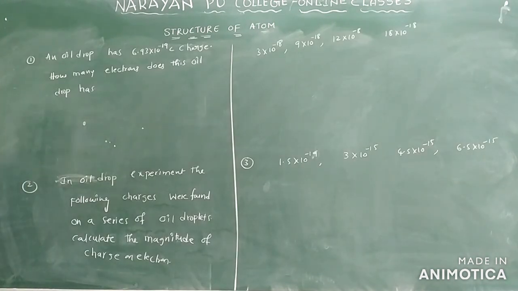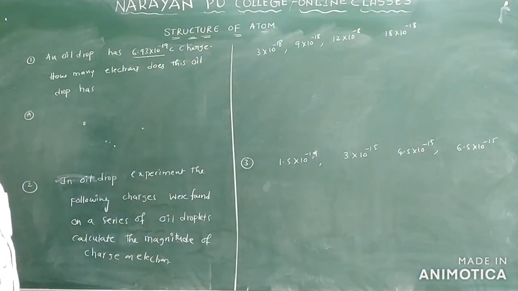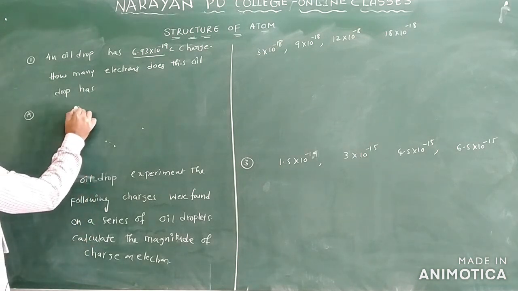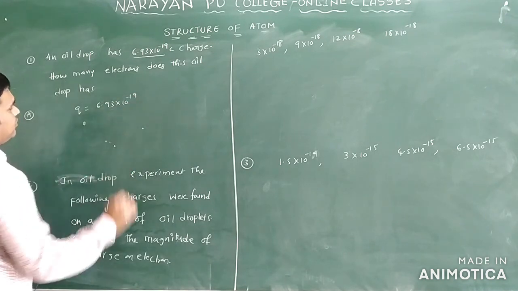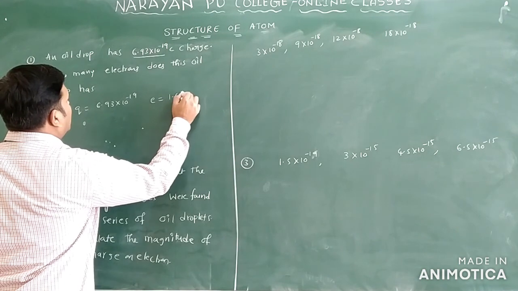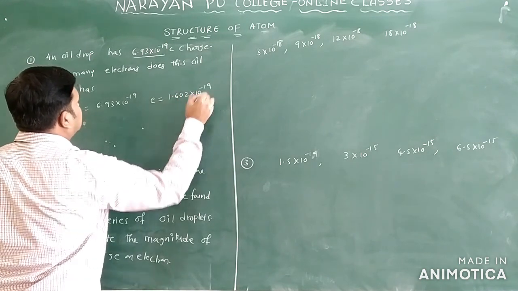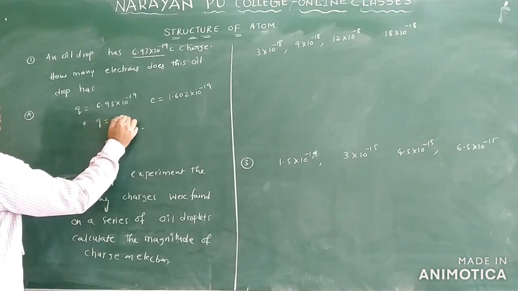These are some of the questions on this Millikan oil drop experiment. See, the first question we have: an oil drop has 6.93 into 10 power minus 19 coulomb charge. How many electrons does this oil drop have? So charge is given already. Q is equal to 6.93 into 10 power minus 19. You know the charge of electron is 1.602 into 10 power minus 19 coulombs. What is the formula we have? Q is equal to Ne.